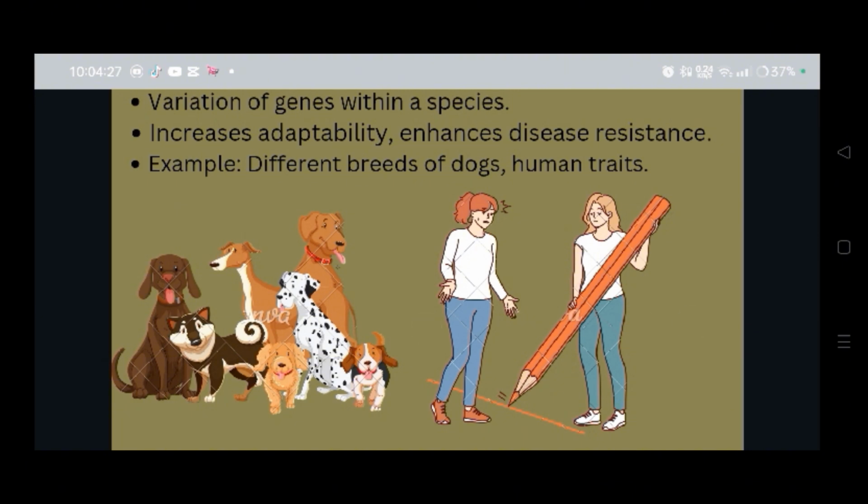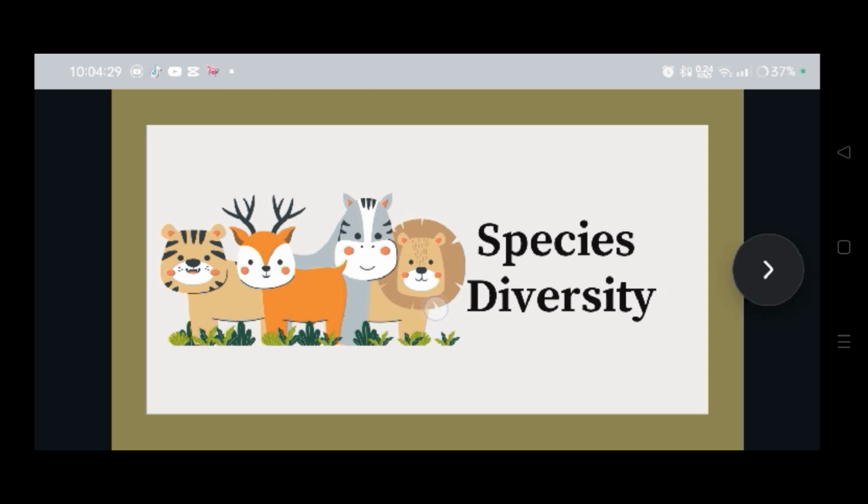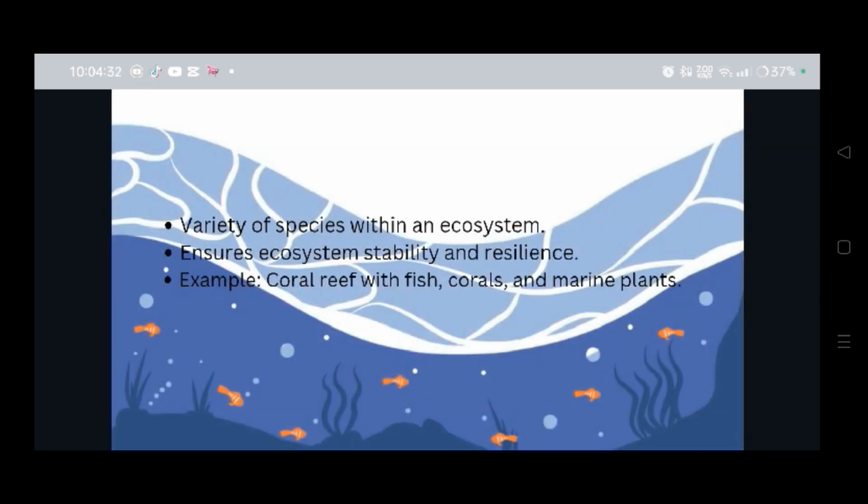And next, we have species diversity. This is the variety of species within an ecosystem. This ensures ecosystem stability and resilience. An example of this is a coral reef with fish, corals, and marine plants. So this is like a place within an ecosystem. This ensures that species have stability and chances of survivability and resilience. The example given is coral reefs that give home and protection to fish, corals, and marine plants.